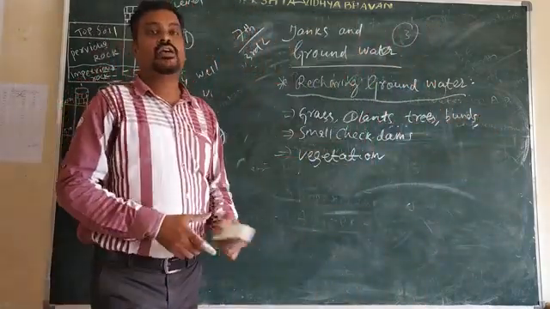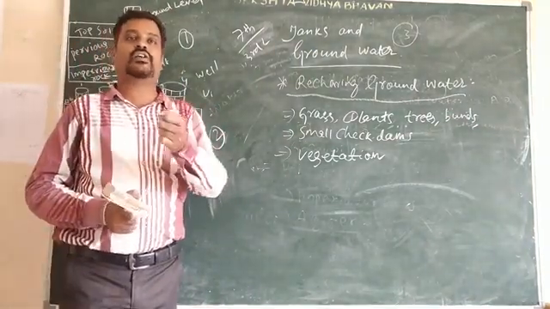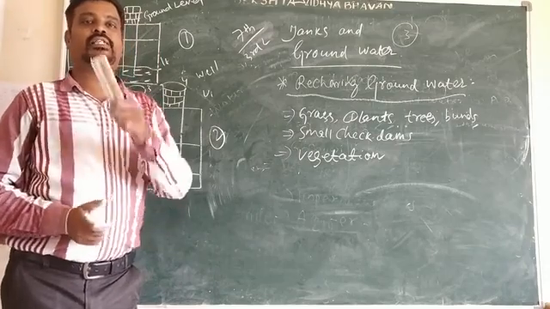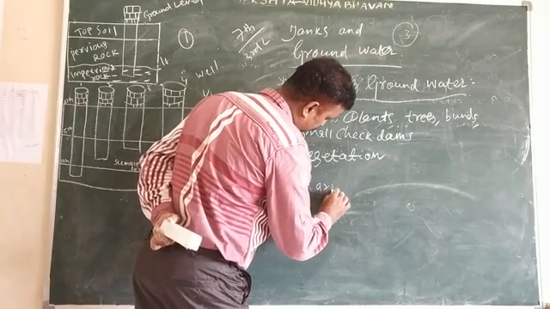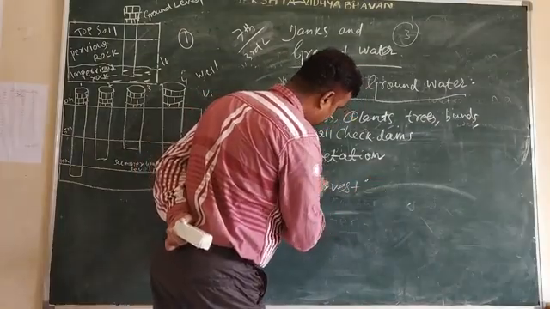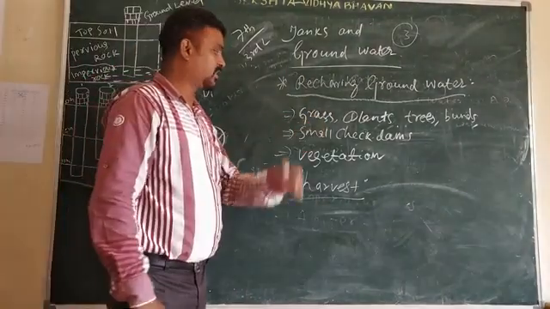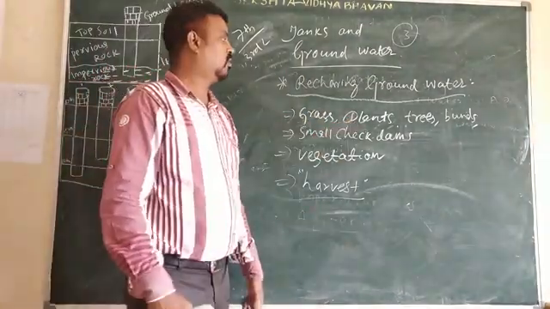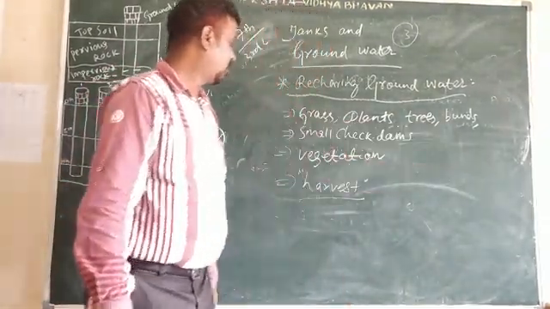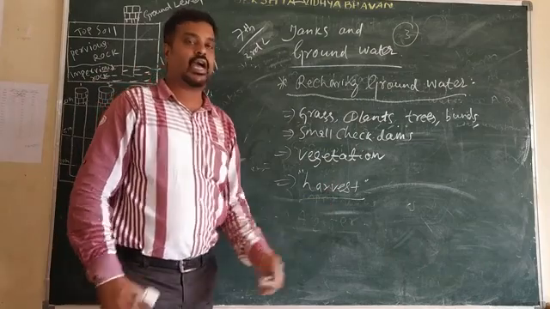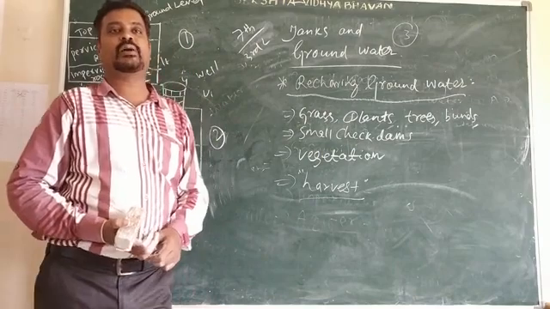In this way we have to recharge the groundwater. We have to harvest rainwater by these methods. This is called the harvesting method. We have to grow the grass, the plants, the trees and small bunds. Then only we can harvest the rainwater by these methods.